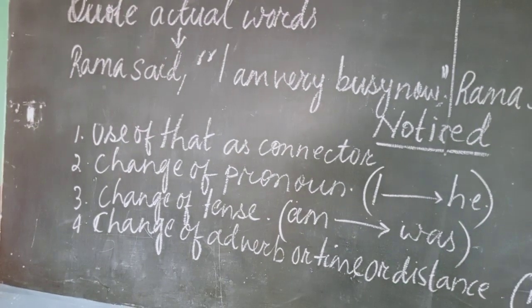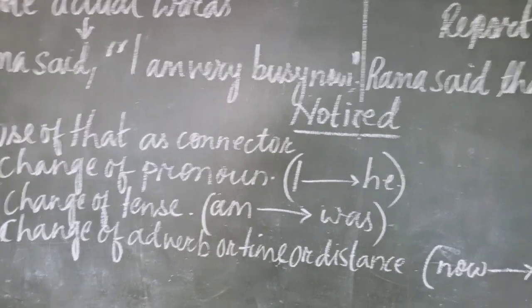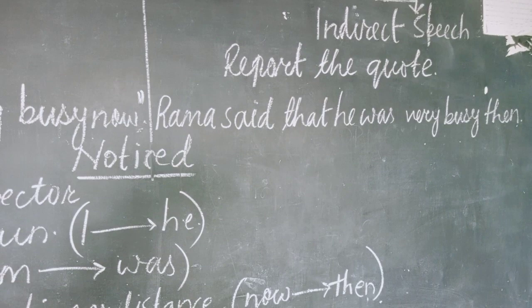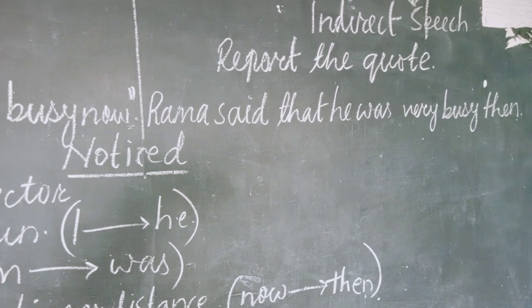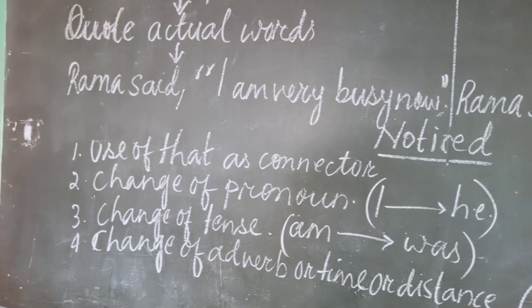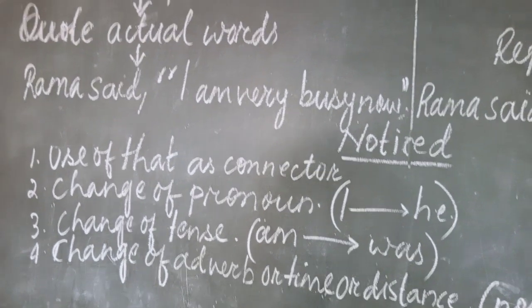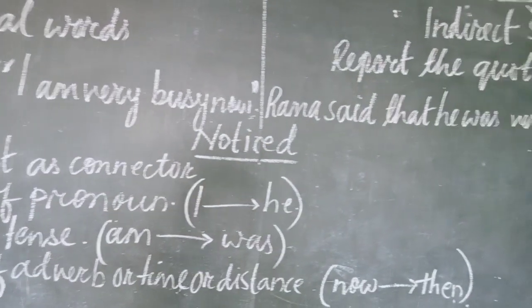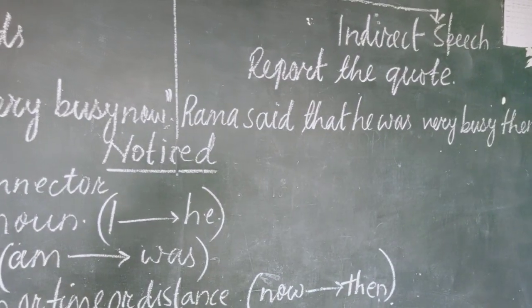Second, we have noticed change of pronoun. In the direct speech it was I, and in the indirect speech it is he. So this is the change of pronoun. Third change is change of tense. See here, in the direct speech it was am, and in indirect speech it becomes was.